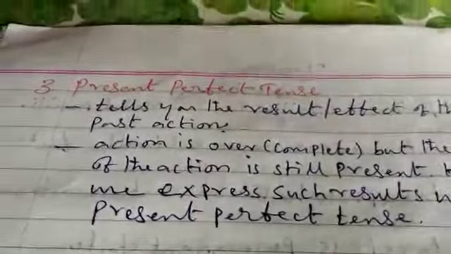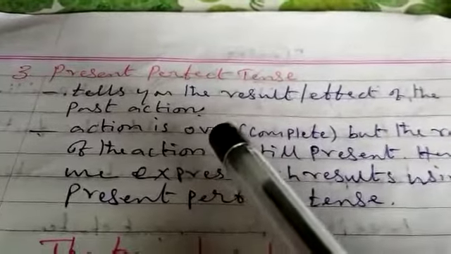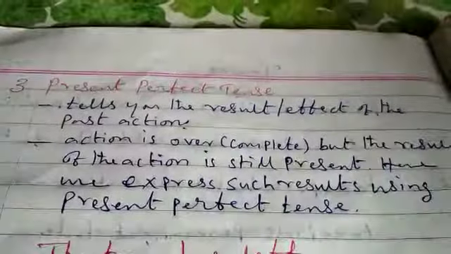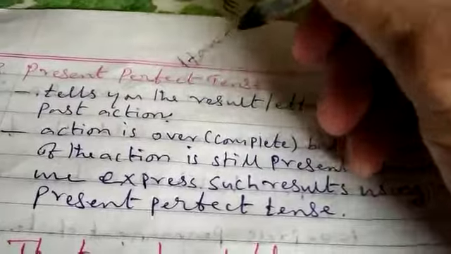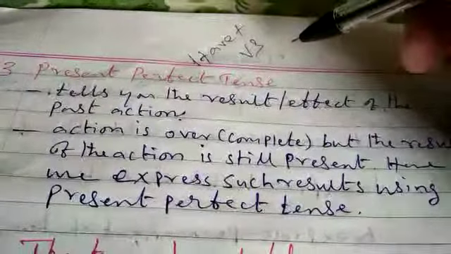Dear students, in this video we are going to see about the present perfect tense. What is the structure of perfect tense? I already told you: have plus V3. V3 means past participle.